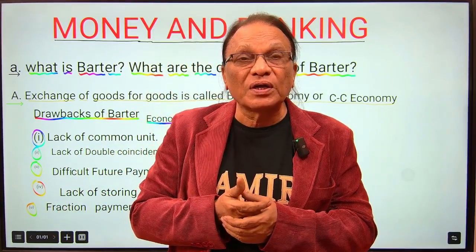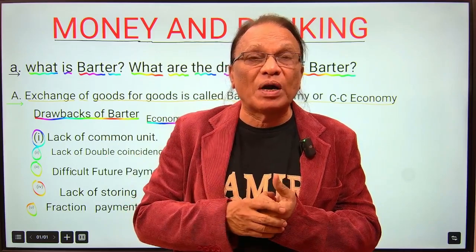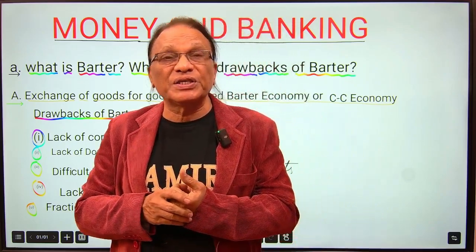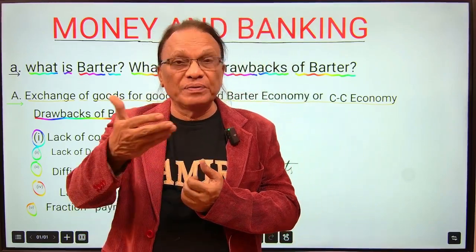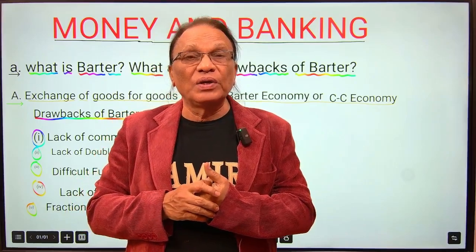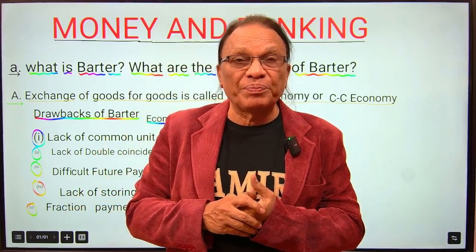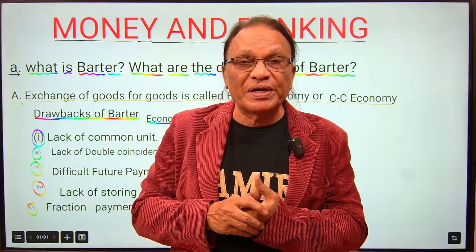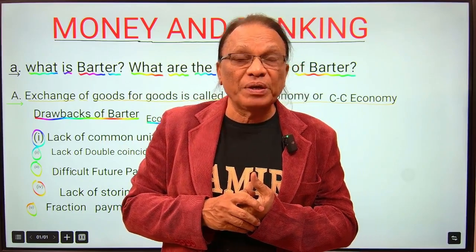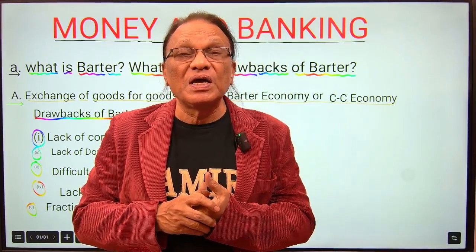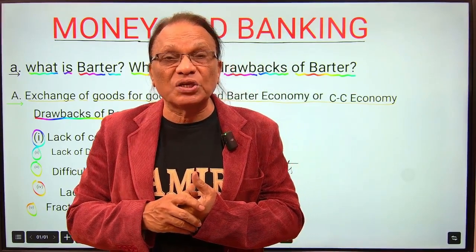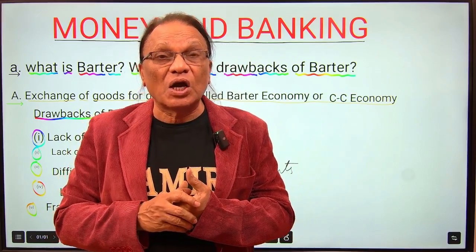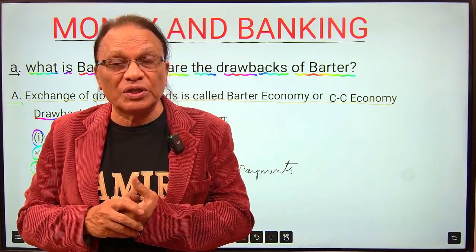Under barter system, there is no common unit to measure the commodities. These days we have a rupee, a currency, we have money to compare one commodity in terms of another commodity. For example, a pen may be 100 rupees or 50 rupees, a car is 5 lakhs rupees, that is common unit of value. Money has solved this problem.